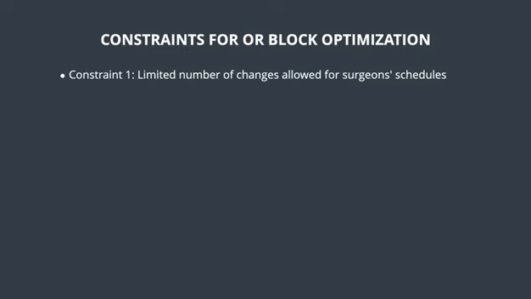At Hartford Hospital, there are about 250 surgeons. Clearly, you don't want to reschedule 250 surgeons. Typically, this number is maybe 5. Out of 250, only 5 are going to be selected, or 8 or 10. But this is a parameter that is defined by the person that optimizes this.